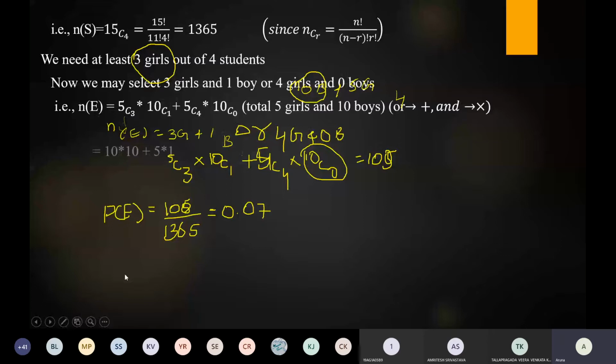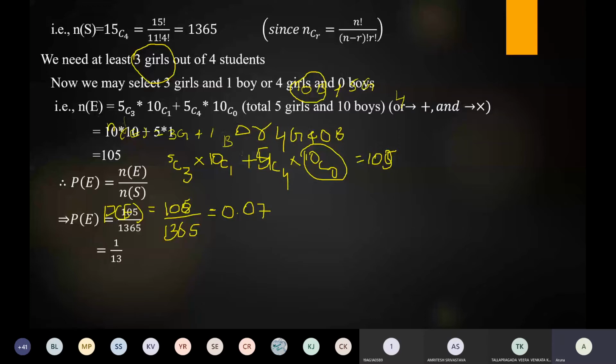There are total 5 girls and 10 boys. Here 'or' is nothing but plus and 'and' is nothing but into. So if we write that formula, we get n(E) equal to 105. Substitute n(E) and n(S) values in the classical definition of probability. Then P(E) is equal to 105 by 1365, so the total answer is 1 by 13.